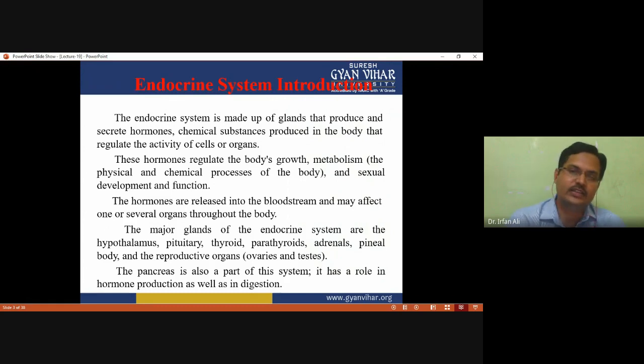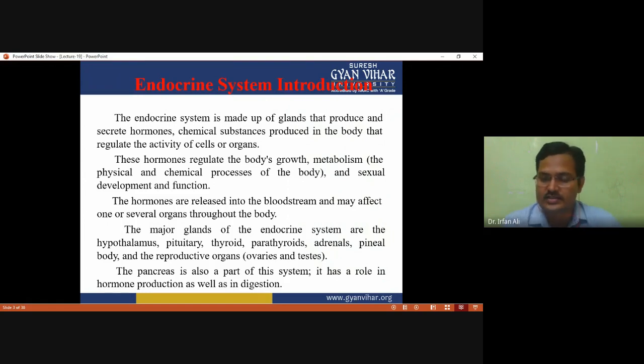That's why these glands are also called ductless glands, and they may affect one or several organs throughout the body. The major glands of the endocrine system are the hypothalamus, pituitary gland, thyroid gland, parathyroid gland, adrenal gland and pineal body.